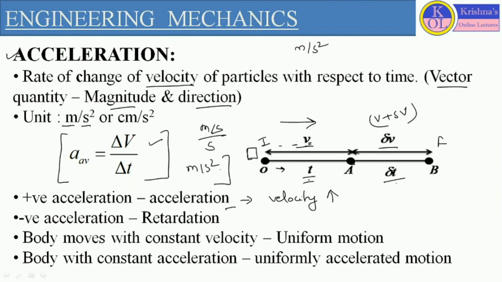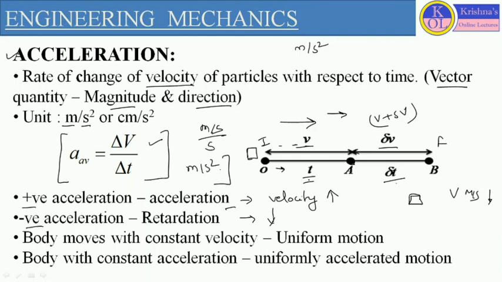If the body's velocity is continuously increasing, we consider positive acceleration. But when the velocity is decreasing from the initial condition, for example if we have velocity v meter per second and the body is moving with reduced velocity, that particular acceleration is called negative acceleration.